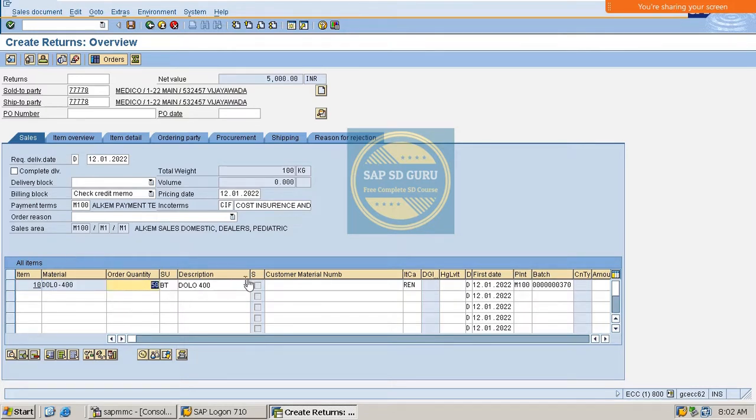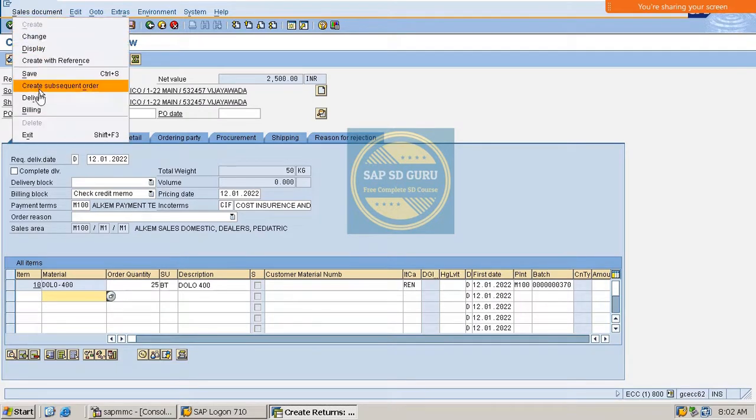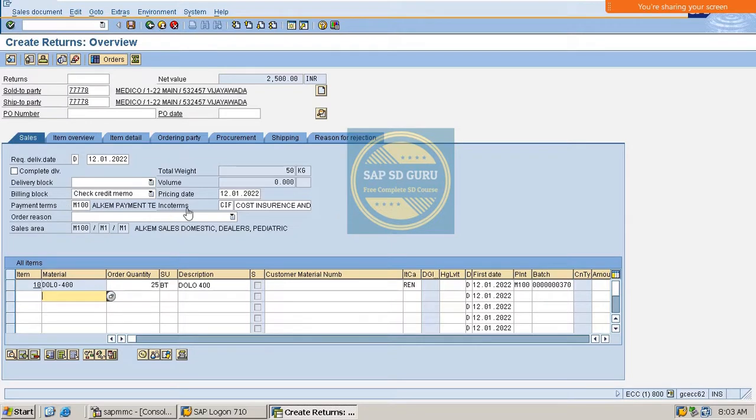Now the return quantity, how much is going to be returned? 25. So we have changed the quantity to 25 here, and we have to deliver. But when we go to deliver, it will give us an error message that a billing block is there, right?